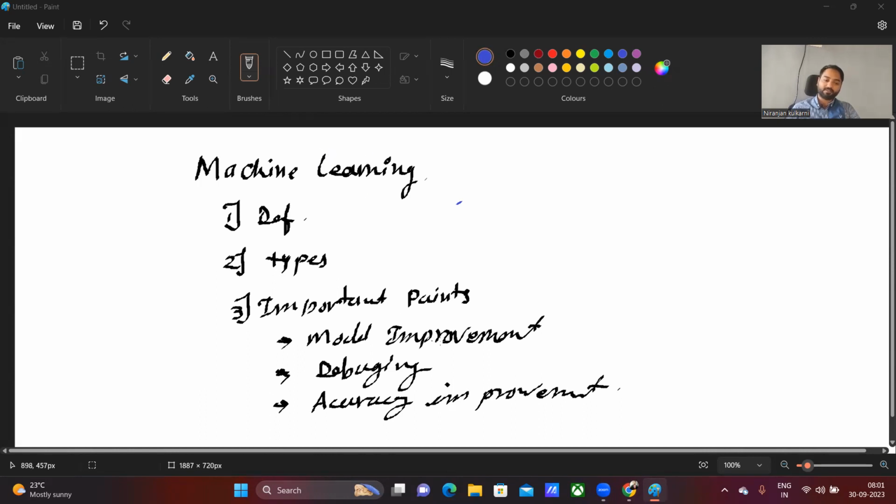These are the most important things, because after some experience we will understand and notice these points, and they are very important when we are working in a company, in a project, or in any type of research work. So first we'll start with the definition.